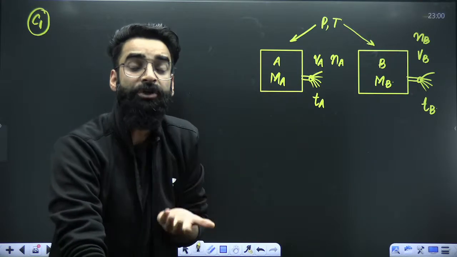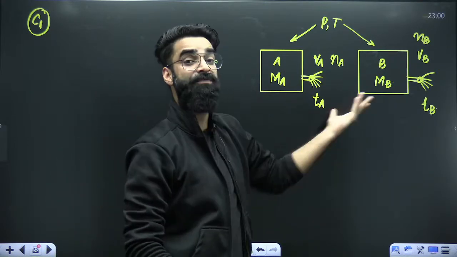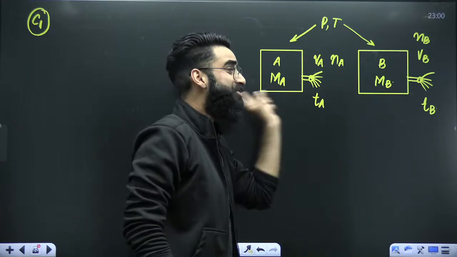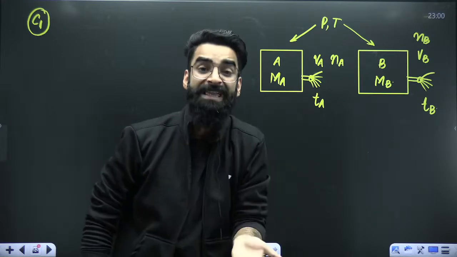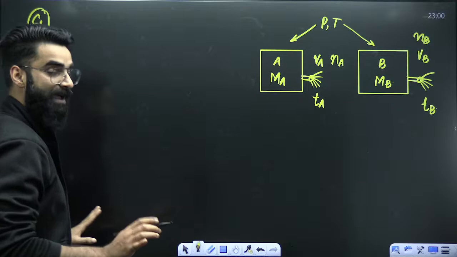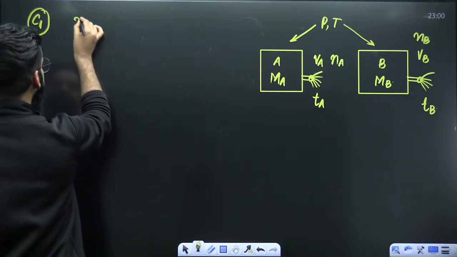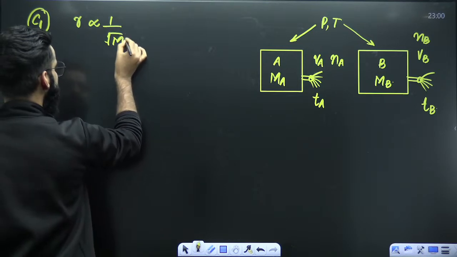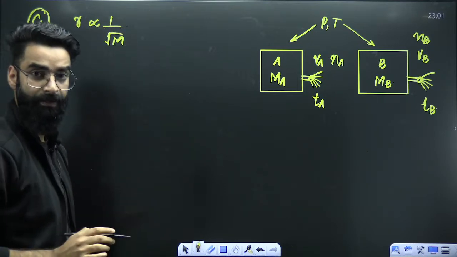Now, if I want you guys to compare the rates of effusion, I want to see which gas has got more rate of effusion, which gas is coming out with more speed. How you are going to do that? Few minutes back, I told you, rate of effusion is inversely proportional to what? Square root of molar mass of the gas. This is something which I told you, right?